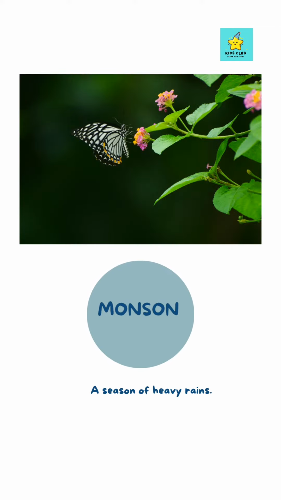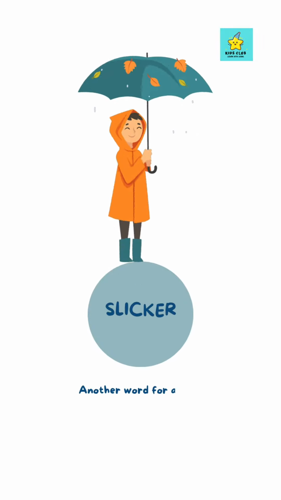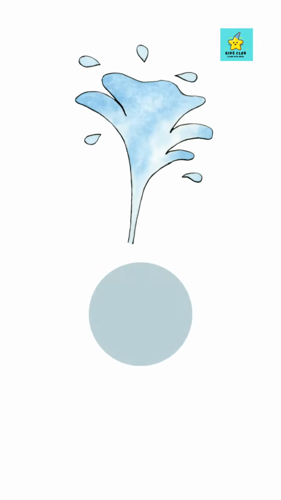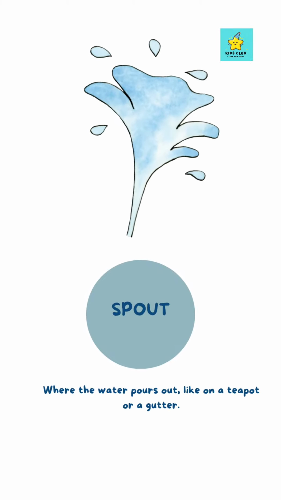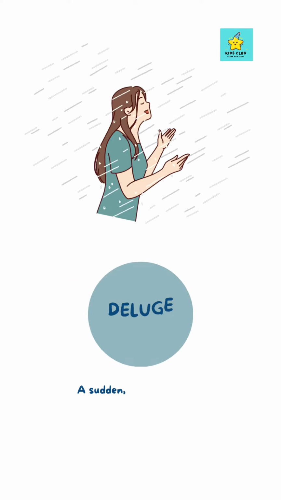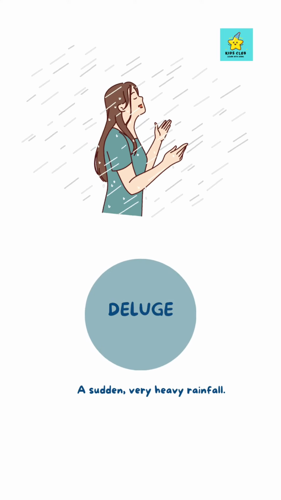Monsoon, a season of heavy rains. Slicker, another word for a raincoat. Spout, where the water pours out, like on a teapot or a gutter. Deluge, a sudden, very heavy rainfall.